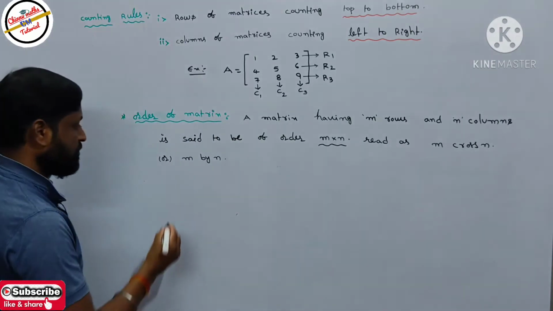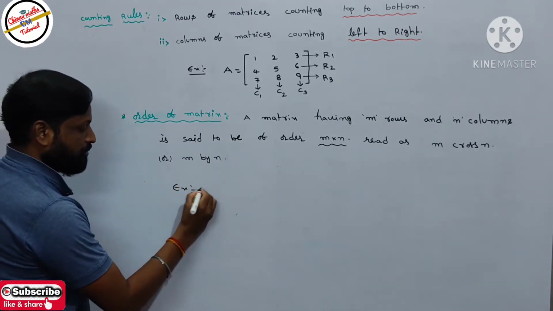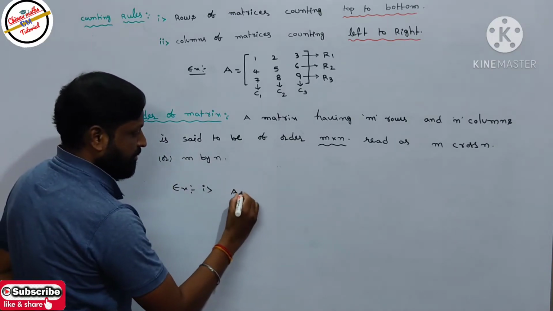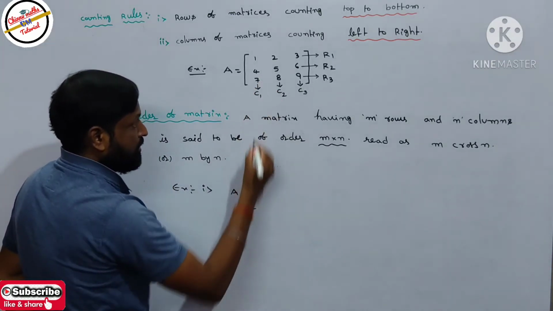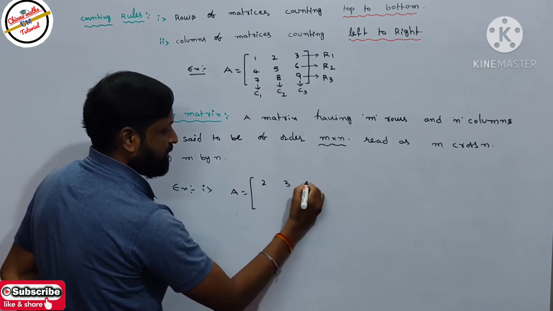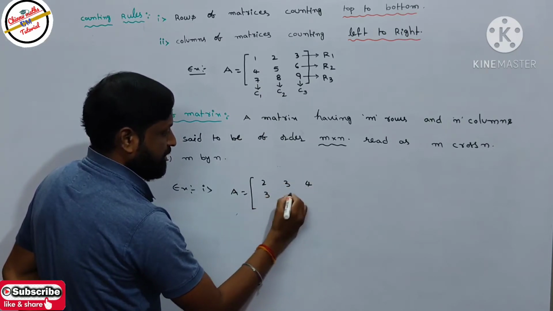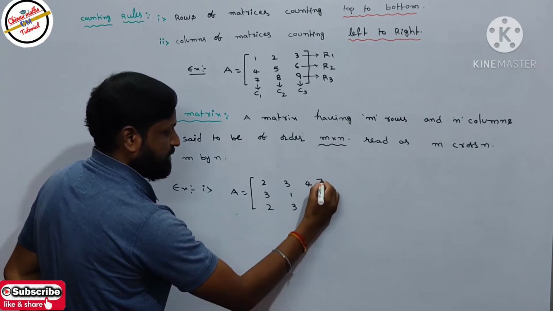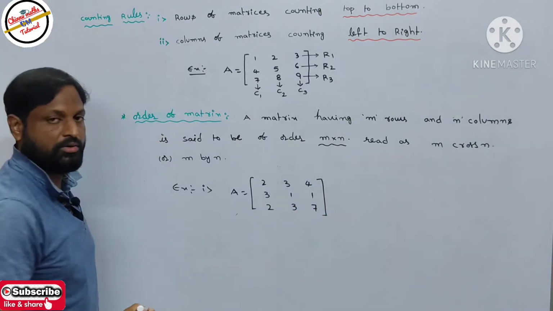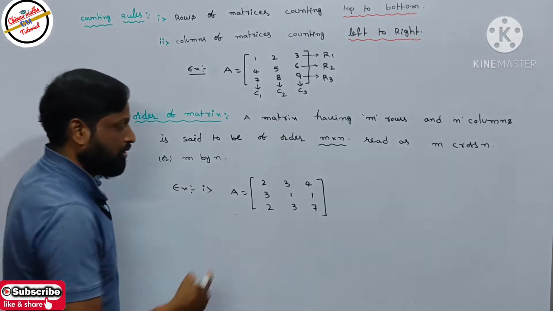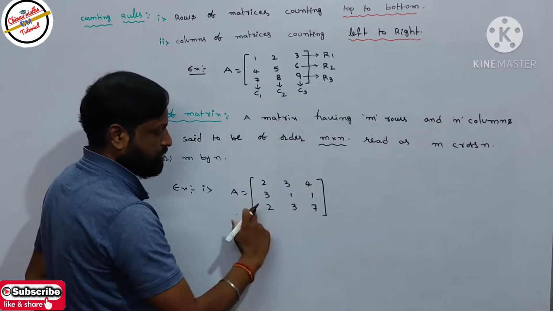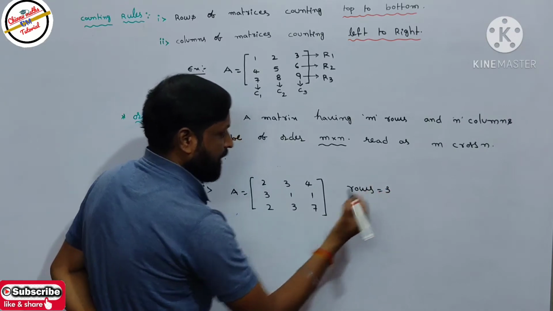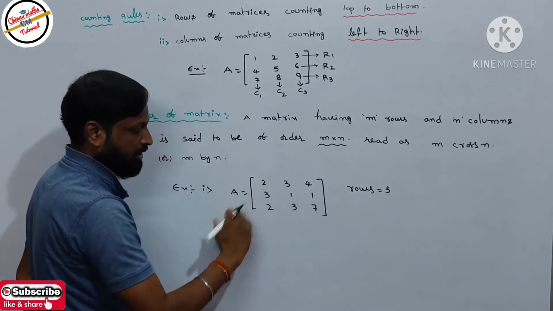I will take one example. Example one: how can we write the order of a matrix? I will take the matrix A equal to 2 3 4, 3 1 1, 2 3 7. See here, first calculate the rows, after that the columns. How many rows are there? 1 2 3. So the rows are 3, and the columns are 1 2 3, left to right.